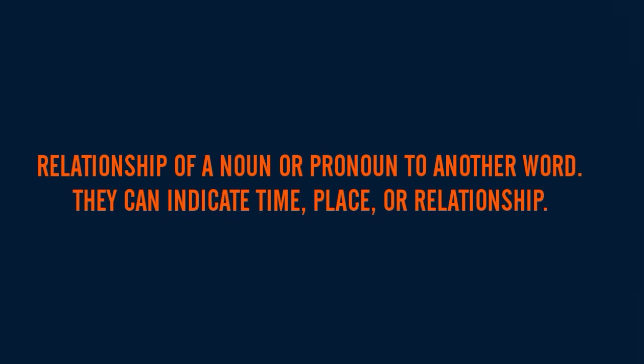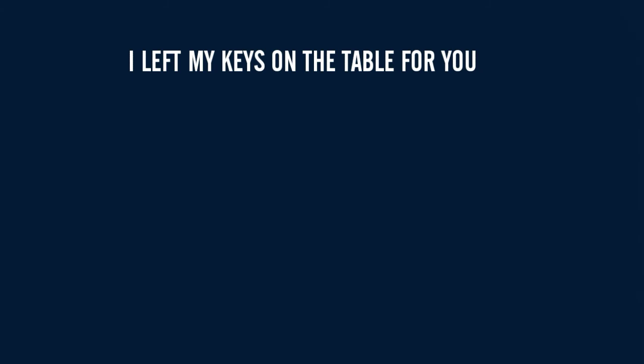Preposition. These words show the relationship of a noun or a pronoun to another word. These ones come before nouns and pronouns. Some examples of prepositions are at, on, in, from, with, about. In the sentence, I left my keys on the table for you, the prepositions are on and for. To identify a preposition, remember that these words must be followed by a noun object.